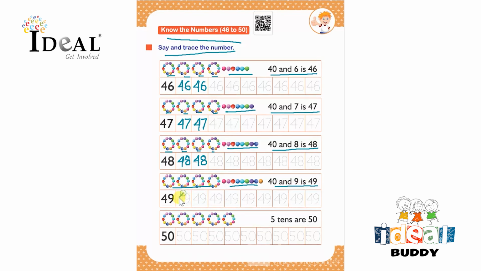So here the number is 49. So they have to complete tracing the number 49 for this whole row. The last one is 1, 2, 3, 4, 5. 5 tens. So 5 tens are 50. So here they have to trace the number 50 over here for the whole row.